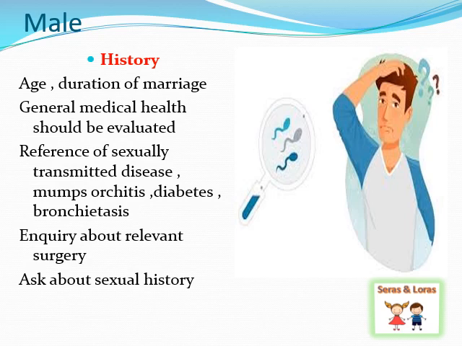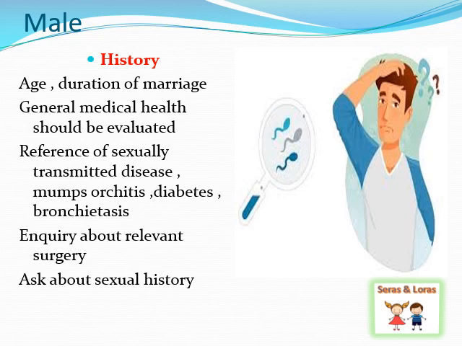Second, the duration of marriage. We need to ask the person how long they have been married. Then the general medical health should be evaluated. We should see whether the person has any underlying issues like diabetes, hypertension, whether he is taking any beta blockers or antidepressants. If these drugs are taken, it can affect the fertility rate. So one should find out all these things while taking the history.